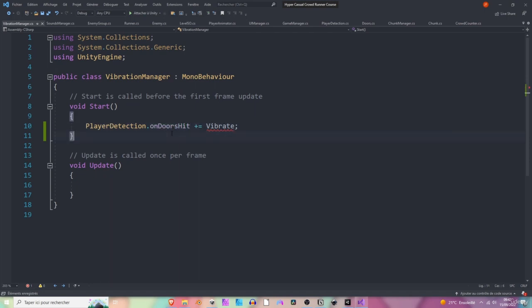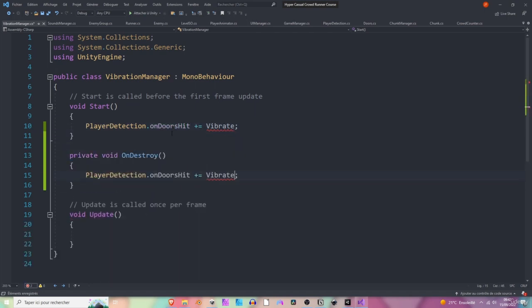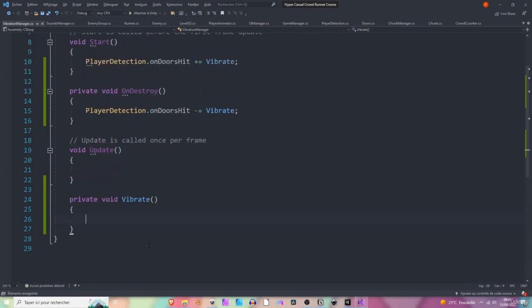Okay, let's add the onDestroy method as usual to avoid some null reference exception. Okay, and now we can create our vibrate method. Private void vibrate. Okay, cool. So this is going to be very simple. The Haptics package has a huge amount of methods you can call, but I'm just simply going to use the light one. So I'm just going to call haptic.light. And that's it. Only one line of code and you have haptic feedback in your game.